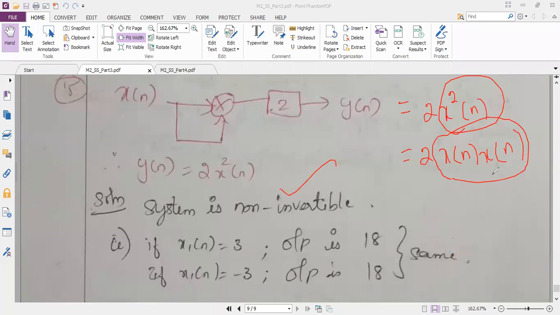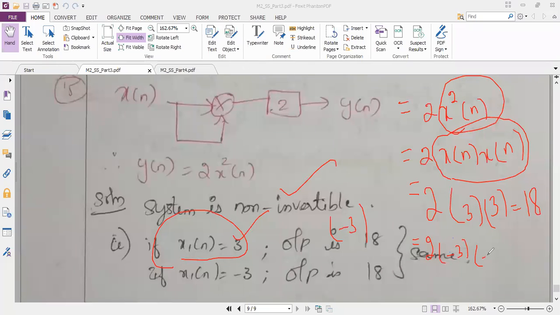I can take one example for this problem. If my input is 3, my output is 2 into 3 into 3. 3 3s are 9, 9 2s are 18. If my input is -3, then my output is 2 into -3 into -3.